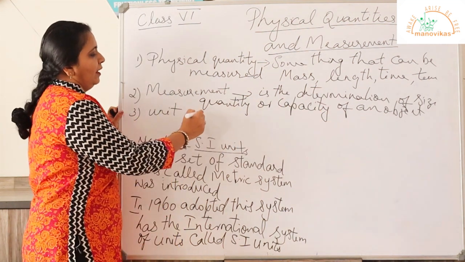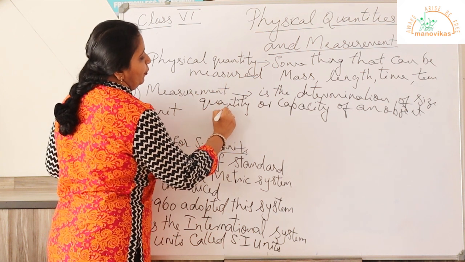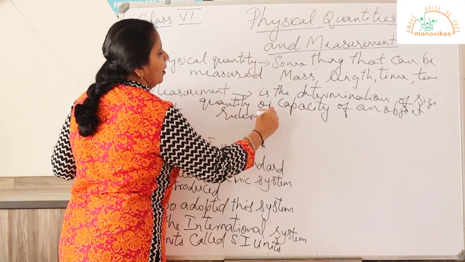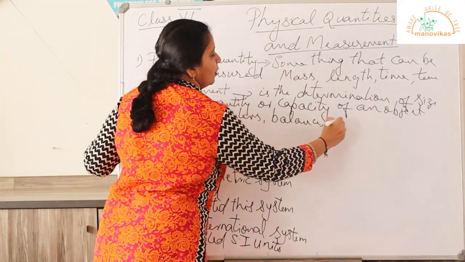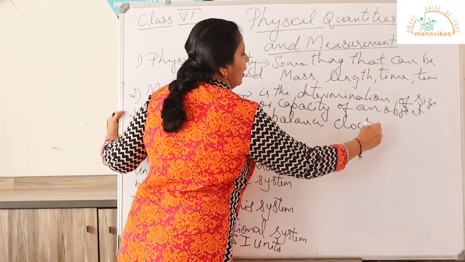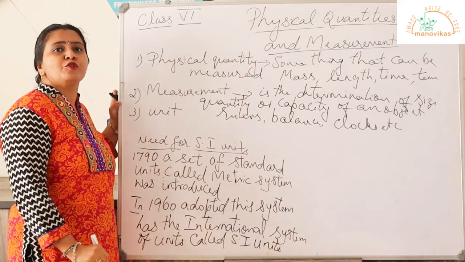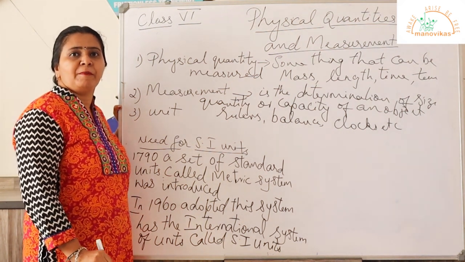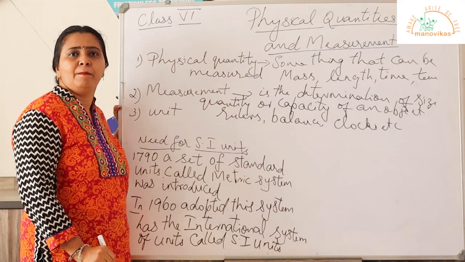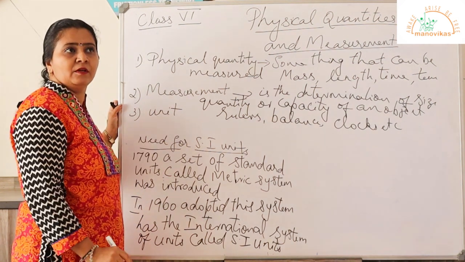Measurement can be done by using instruments like rulers, balance, clocks, etc. For example, if we want to measure the quantity of ingredients before preparing a dish, we need to take the measurement. That is an example for measurement.